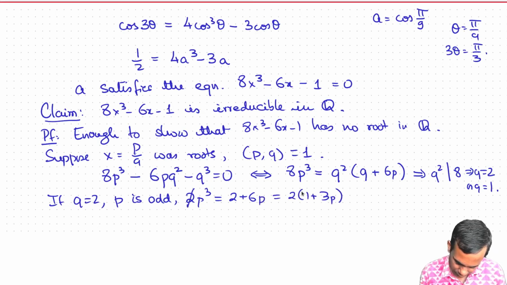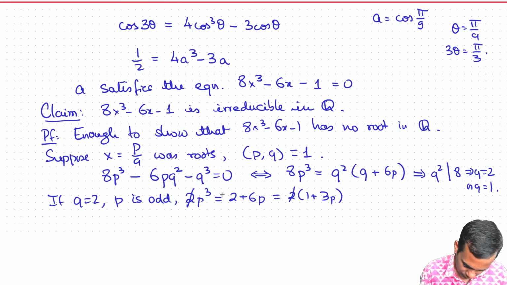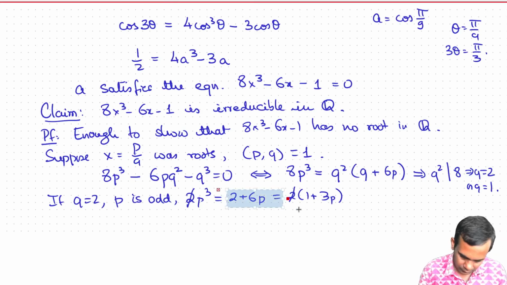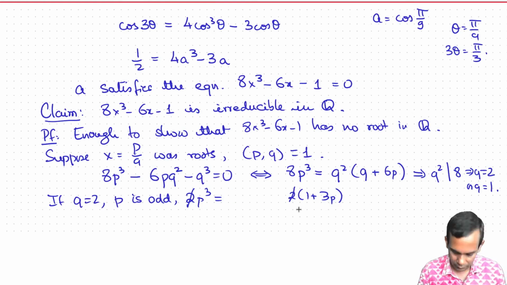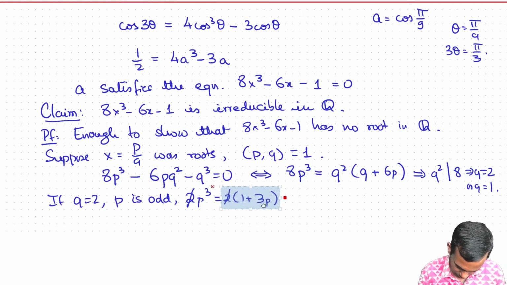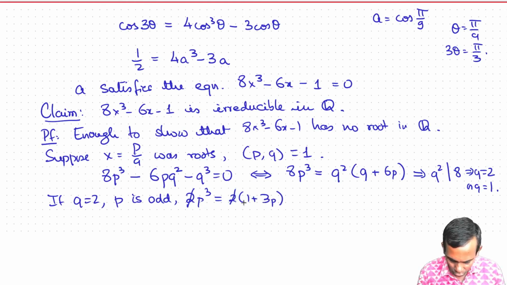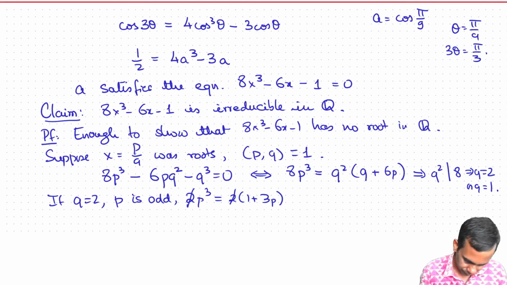So we cancel this and we get p cubed is 1 plus 3p. But p is odd, then 1 plus 3p is even, but p cubed is odd. So this is a contradiction.